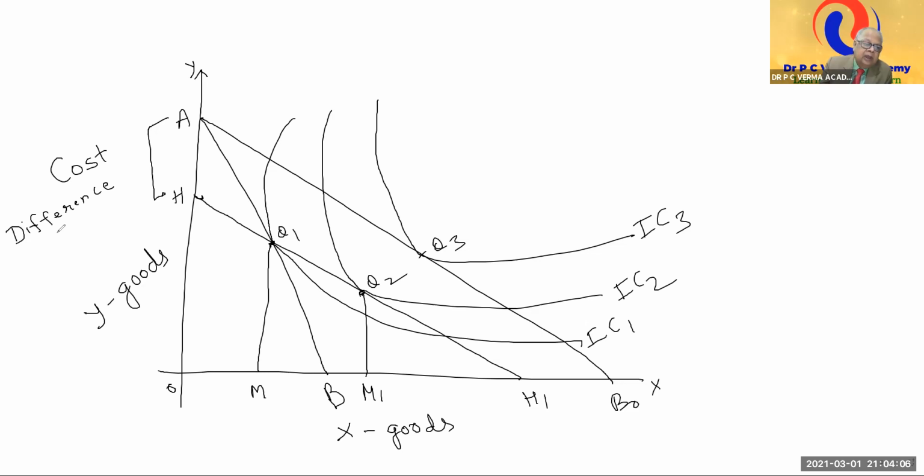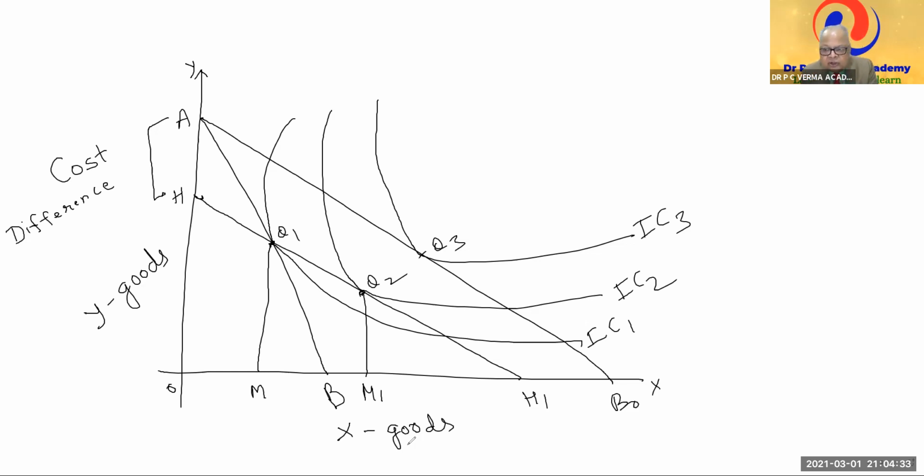He said to put him at the original point where he was before the change, the fall in the price of X. It is the cost difference of the two. At point A, he was on IC1. At point H, he is on IC2. This is the cost difference.